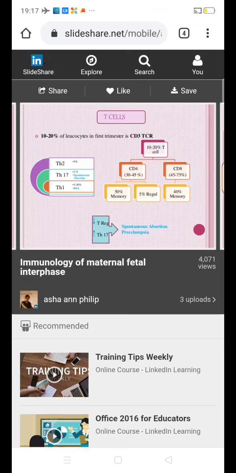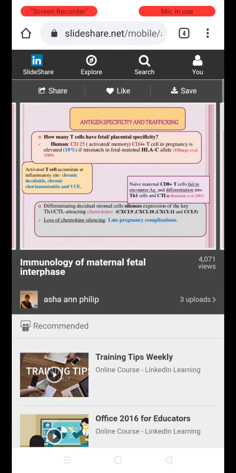So there are two types of T cells, CD4 and CD8. CD4 is 30 to 45% and CD8 is 45 to 75%. Of the CD4 cells, 50% are memory cells and 5% are regulatory cells, and CD8 has 40% memory cells. So any alteration in the response of these CD4 and CD8 cells during pregnancy can cause preeclampsia and spontaneous abortions.